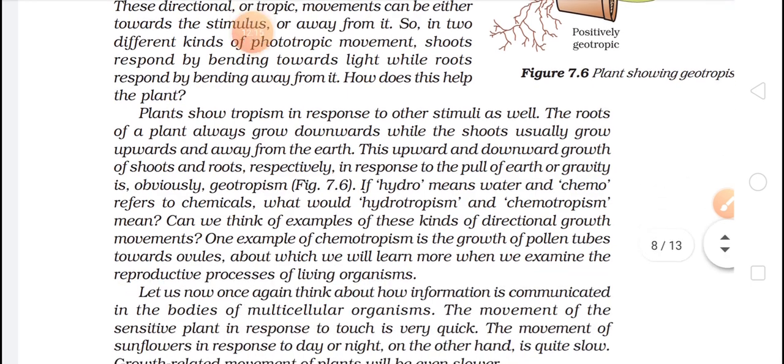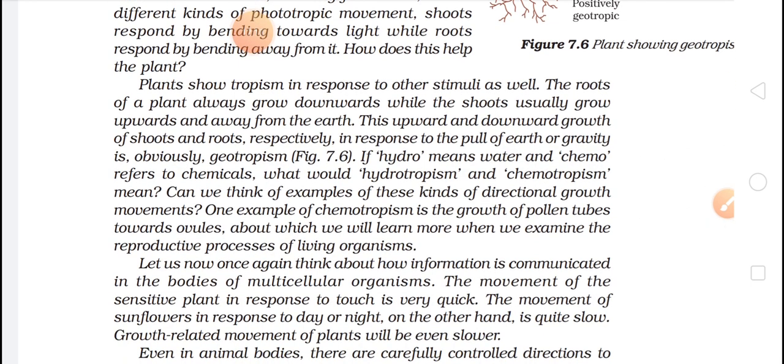Okay, plants show tropism in response to another stimulus as well. The roots of the plant always grow down while the shoot usually grows upward and away from the earth. This upward and downward growth of shoot and root respectively in response to the pull of the earth or gravity is geotropism. Okay, this I have explained to you.